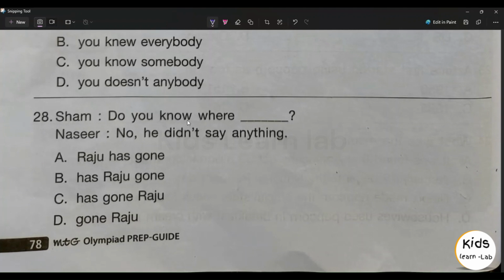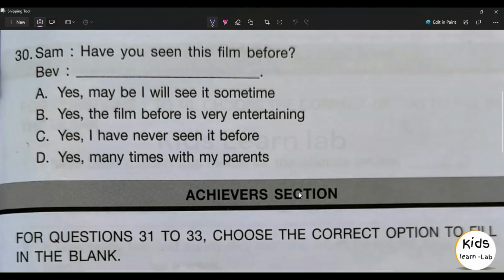28th, Sham, do you know where dash? Nasir, no, he didn't say anything. Option A, Raju has gone. Option B, has Raju gone. Option C, has gone Raju. Option D, gone Raju. Option B, has Raju gone is the right answer.